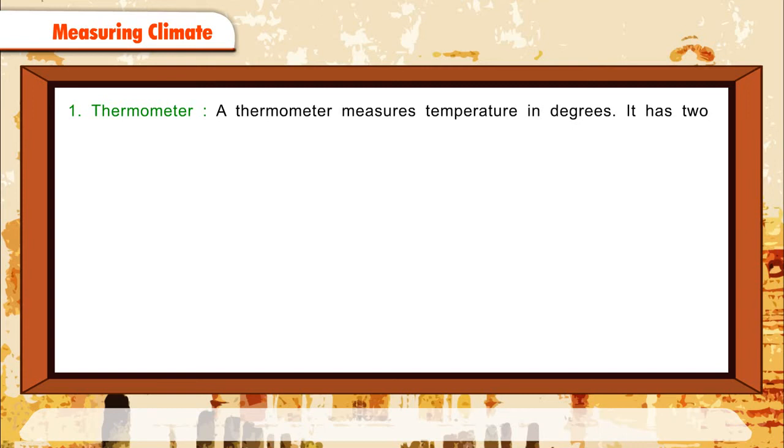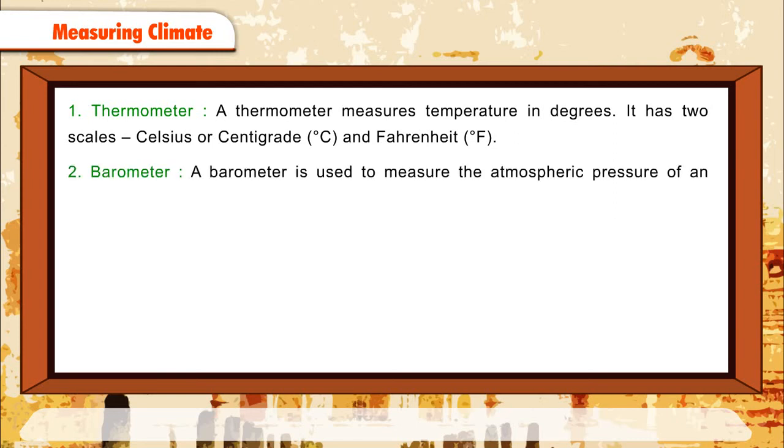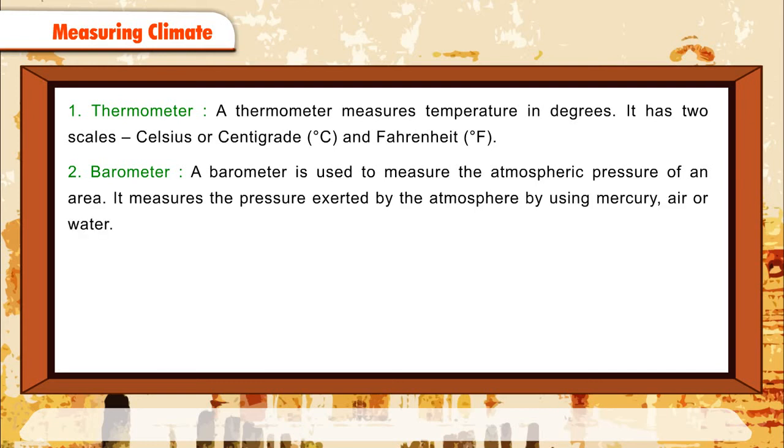Measuring climate. 1. Thermometer. A thermometer measures temperature in degrees. It has 2 scales, Celsius or centigrade, degree C, and Fahrenheit, degree F. 2. Barometer. A barometer is used to measure the atmospheric pressure of an area. It measures the pressure exerted by the atmosphere by using mercury, air or water.